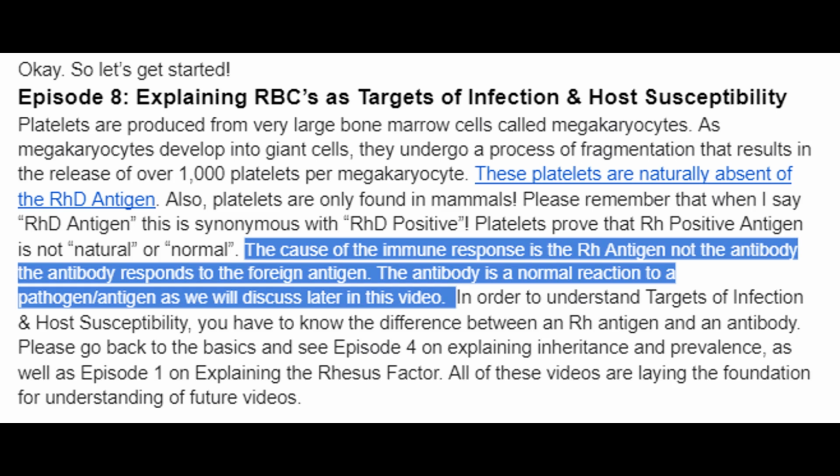The cause of the immune response is the Rh antigen, not the antibody. The antibody responds to the foreign antigen. Now, when I say that, most people will say, oh, well, 85% of the population is Rh positive. That's because they have inherited the protein on the surface of their red blood cells. Obviously, you can survive without having that protein or that antigen, which is why the universal donor is not just type O, but O negative. The antibody is a normal reaction to a pathogen antigen, as we will discuss later in this video.